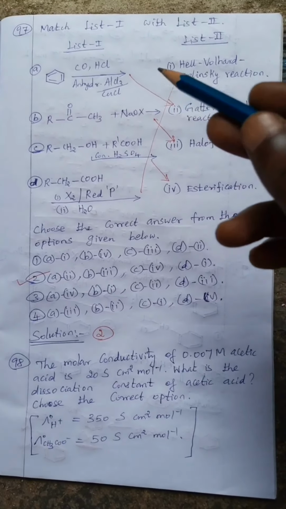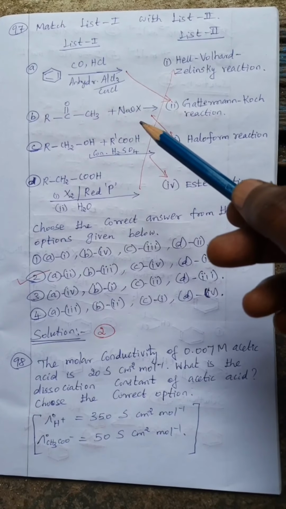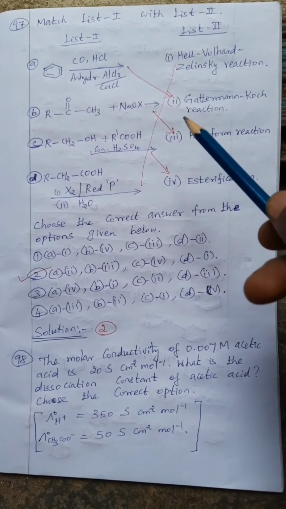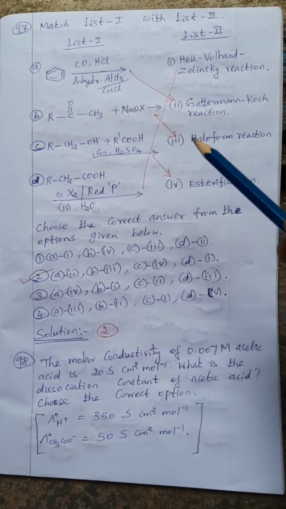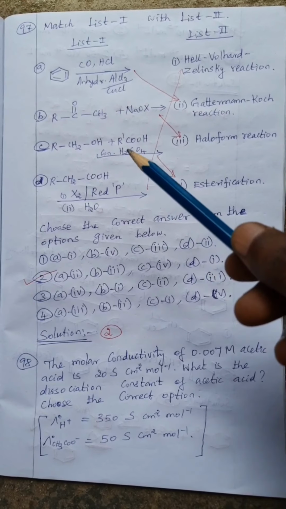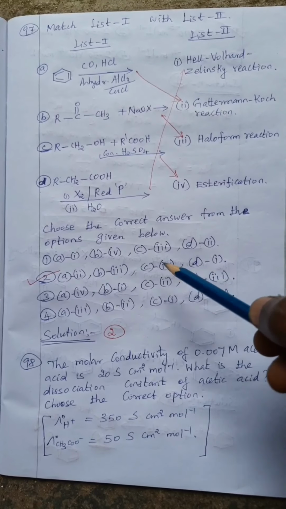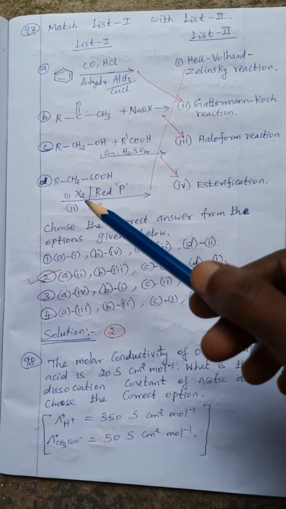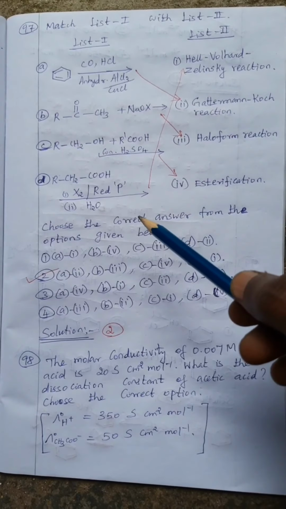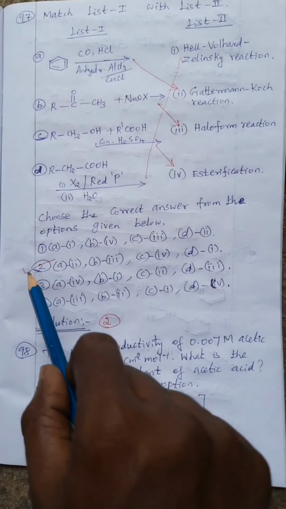This is the Gattermann-Koch reaction. Then RCOCH3 with NaOX is a haloform reaction, so for A it is 2. Then B is 3, haloform reaction. RCH2OH or RCOOH in presence of sulfuric acid is esterification, so C is 4. And RCH2COOH in presence of X2 and red phosphorus is the Hell-Volhard-Zelinsky reaction. So D equal to 1. So for question 97, option 2.